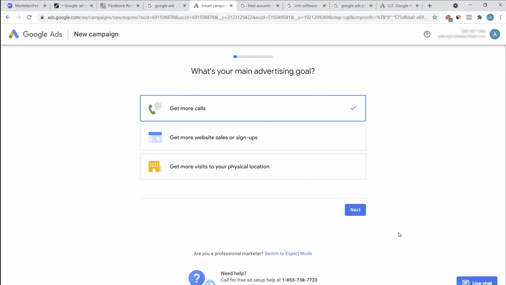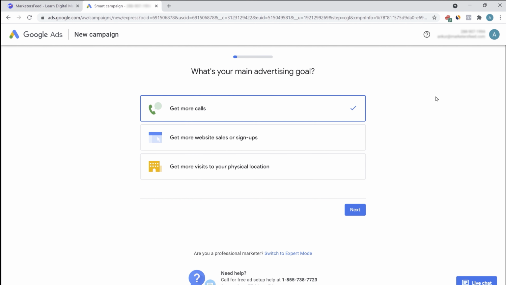So once you visit this particular page, now this is the Smart Campaign page, as you can see at the top here. Now this page is more suited for people who are absolute beginners with Google Ads. They don't know what to do. They don't have someone to teach them. They don't have someone like me who is teaching you the entire Google Ads course. So if you're just an absolute beginner, then this is more suited for you.